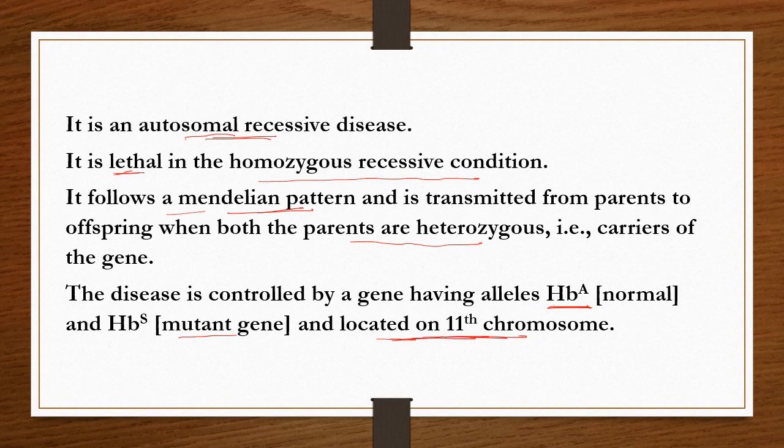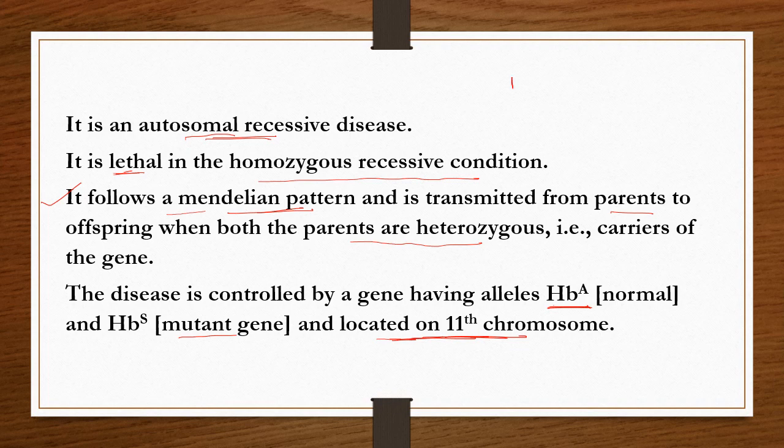So now remember this point again. It follows the Mendelian pattern or Mendelian laws of inheritance. So this disease is transmitted from the parents to the offspring when both the parents are heterozygous. Already we are given this gene allele.